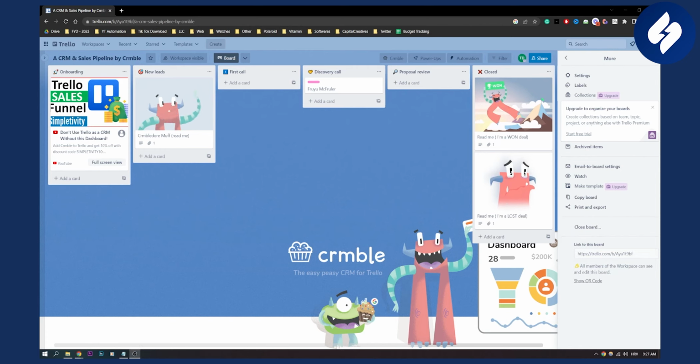So that is a really simple overview of how to copy a board in Trello.